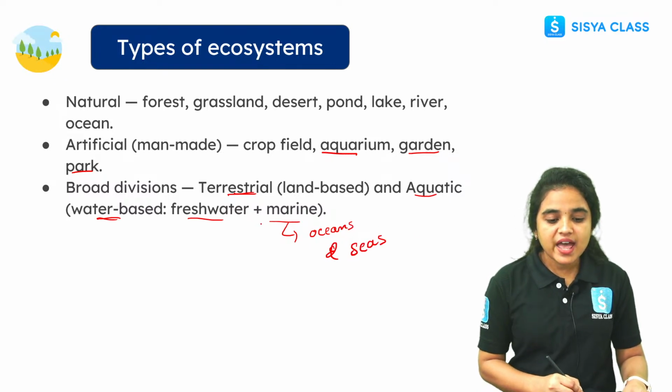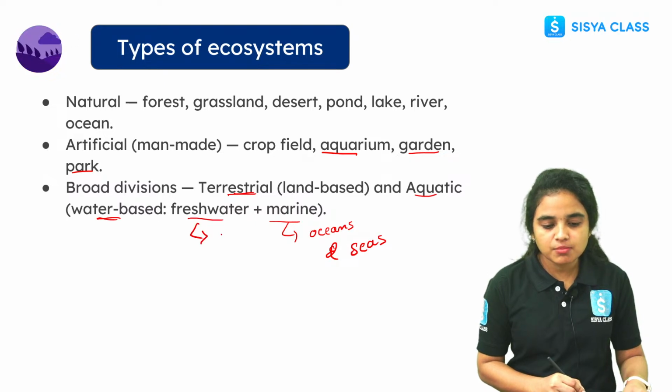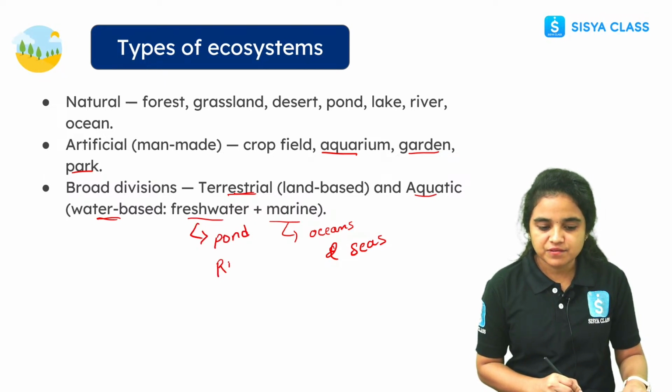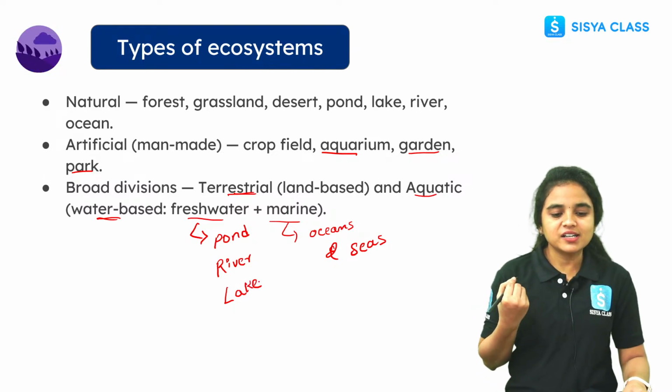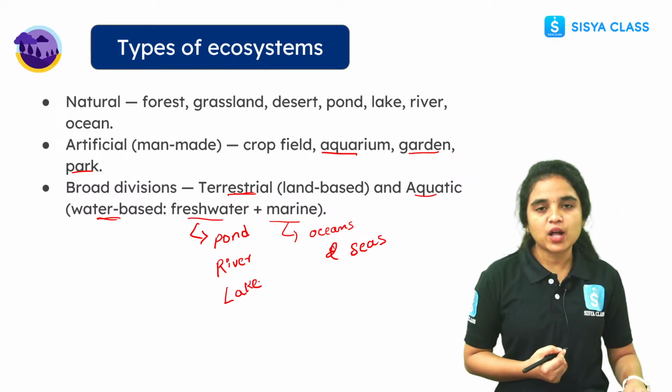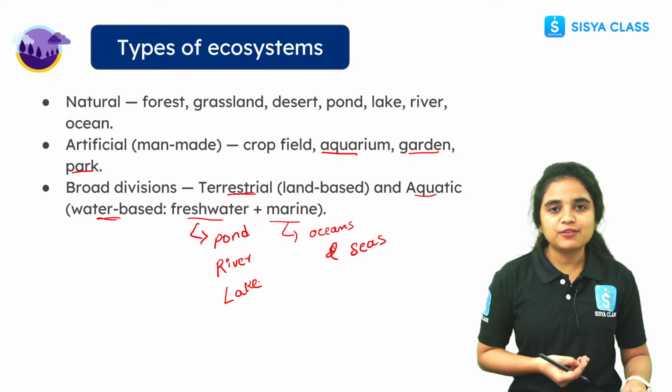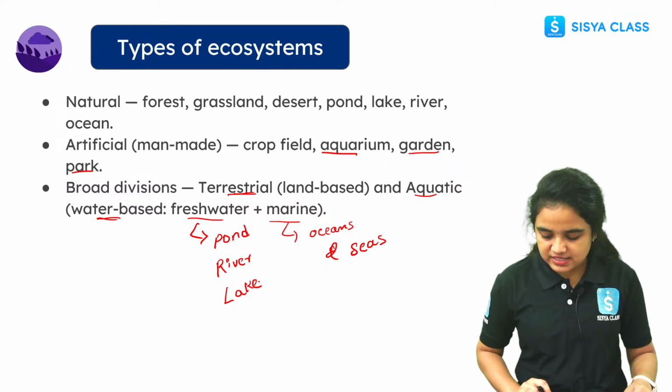Students, for freshwater we can remember the pond ecosystem, river and lake. These come under the freshwater aquatic ecosystem. So these are the different types of ecosystems that we can see.